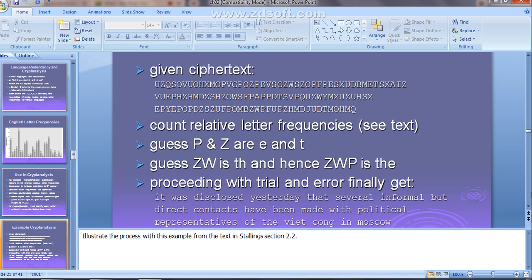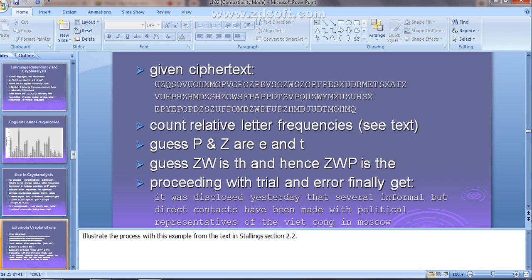Clear? By guessing Z and W as TH, if ZWP occurs somewhere in this ciphertext, he will indicate it as the word THE in the plaintext. By doing all this trial and error, he will get the plaintext. By doing all the trial and error work on this ciphertext, he is going to get the plaintext like this.